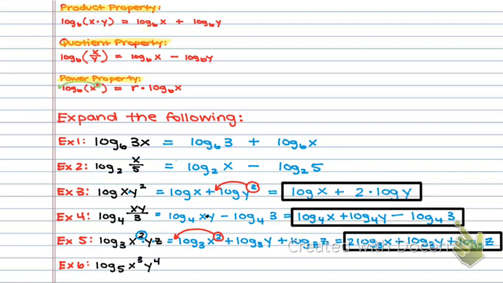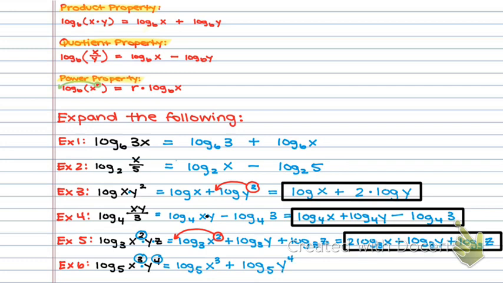And finally, I see product rule here, power rule, power rule. Sorry, not quotient rule, I'm so sorry. So let's start with product rule. Log base 5 of x to the 3rd plus log base 5 of y to the 4th.